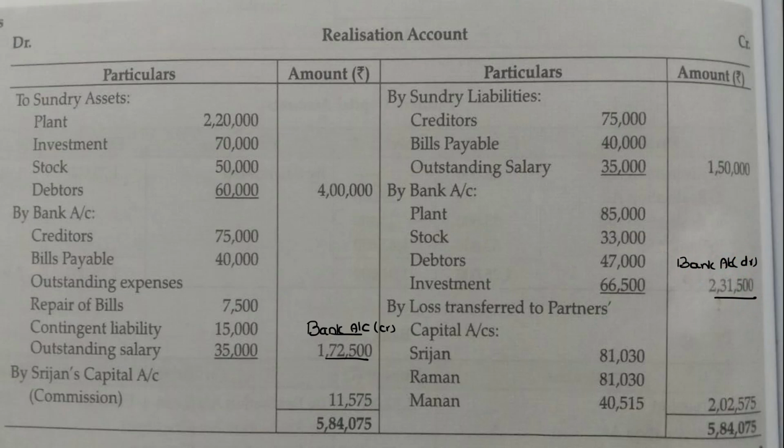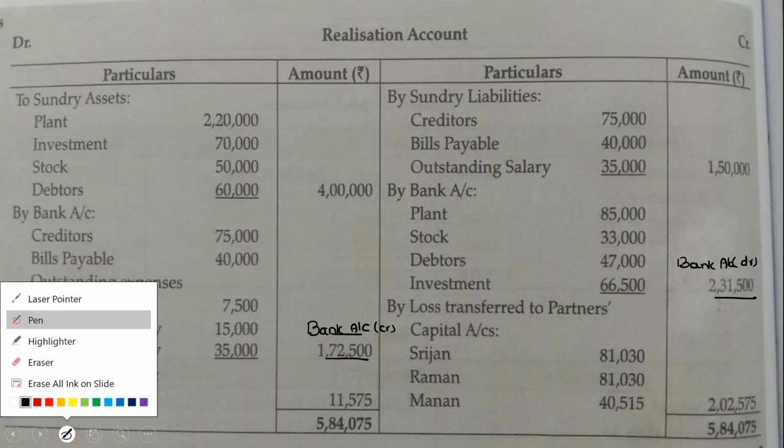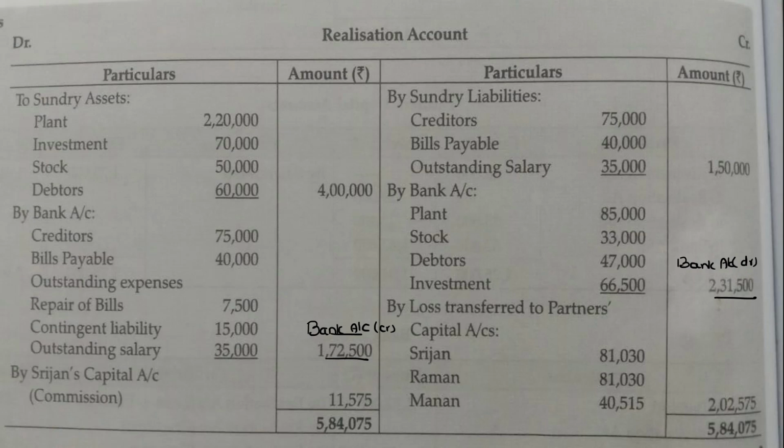that is on the debit side, would be the receipts of 2,31,500. As for the capital account, as I told, the commission would go on the credit side and the losses would go on the debit side of the partners' capital account. So now let's start.